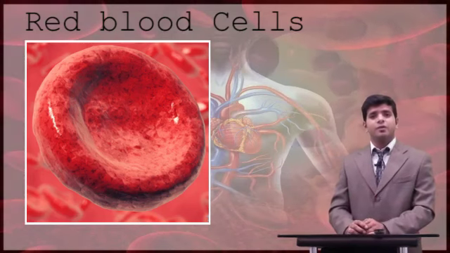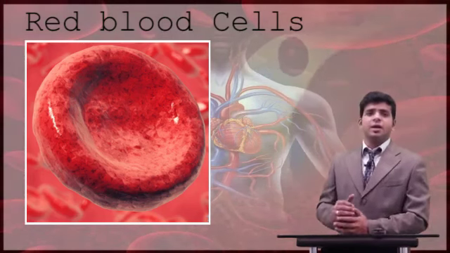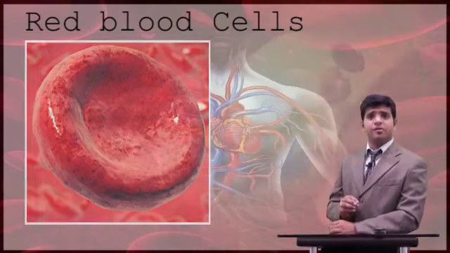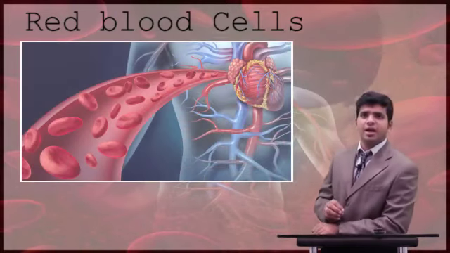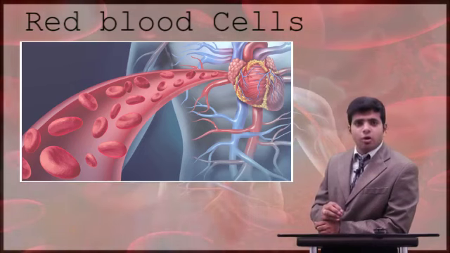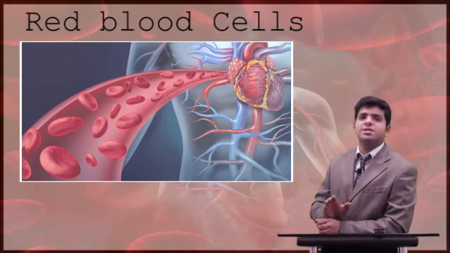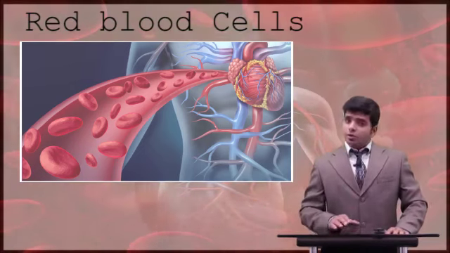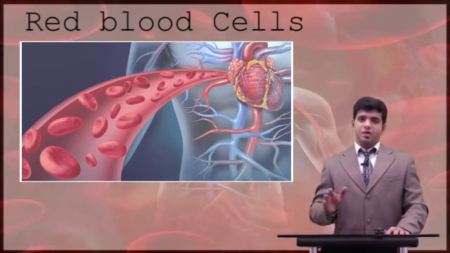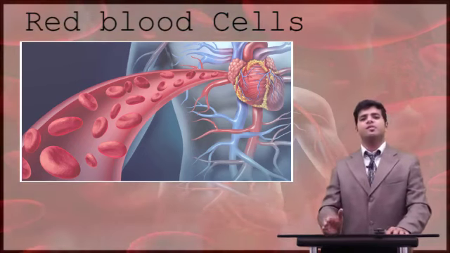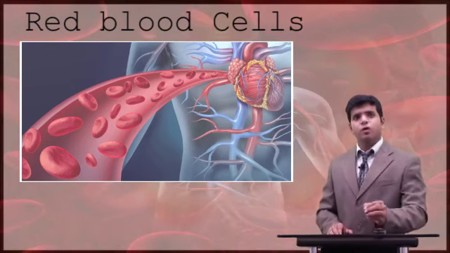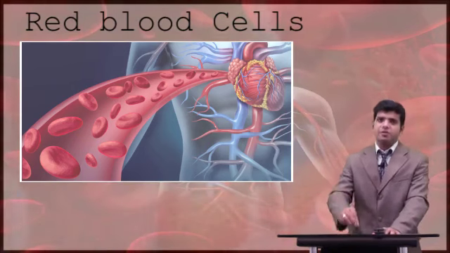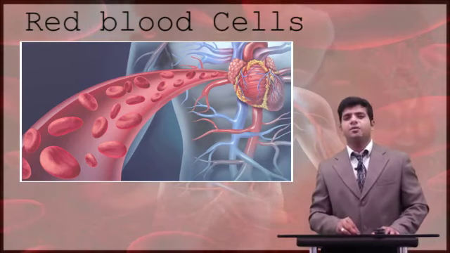Now that is a strange fact, wherein we know that every cell needs a nucleus to sustain, but I am saying that RBCs are without a nucleus. The reason is that RBCs need to pass through extremely small capillaries, which is not possible with a nucleus. So they remove the nucleus. Initially they have a nucleus, but they remove it since they also have to give space for the hemoglobin to settle down. So basically the RBC's cytoplasm will have hemoglobin, and this hemoglobin is a carrier for your oxygen.